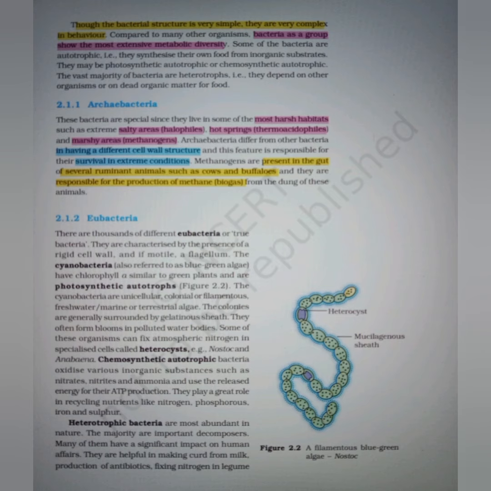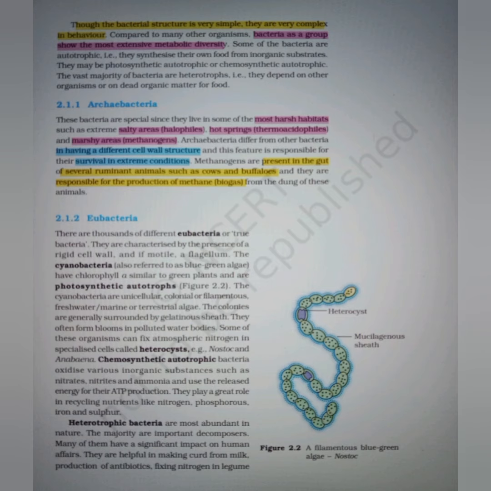Next, 2.1.1 Archaebacteria. These bacteria are special since they live in some of the most harsh habitats, such as extreme salty areas (halophiles), hot springs (thermoacidophiles), and marshy areas (methanogens).